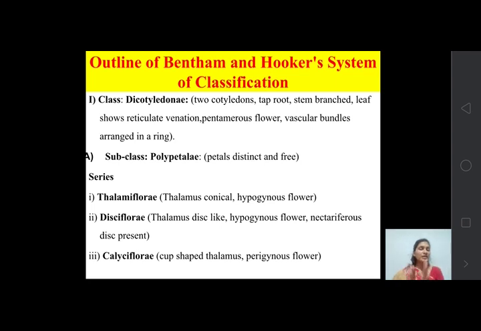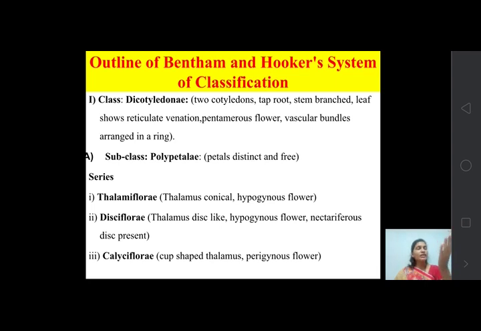It includes 3 series, that is Thalamiflorae, Disciflorae, and Calyciflorae, on the basis of the shape of the thalamus. In case of Thalamiflorae, the thalamus is conical, and it shows a hypogynous flower. So what does it mean? Hypo means below, and gynous means the gynoecium. So in this flower, the position of the ovary, that is the gynoecium, is always superior.